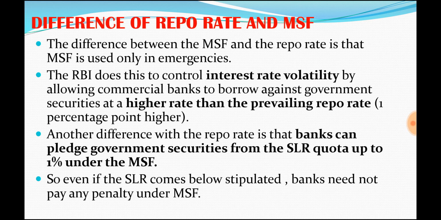If SLR is today 21%, they could pledge 1% of the SLR quota and get funds through the MSF method. By this method their SLR will come 1% down, but it is for a short period. Remember, that is very important. So these are all the differences between repo rate and MSF.